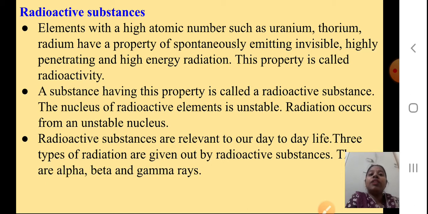The nucleus of the radioactive elements is unstable. So these are all unstable elements, students, and they continuously emit radiations. Radiation occurs from an unstable nucleus. Radioactive substances are relevant to our day-to-day life. Three types of radiations are given out by radioactive substances, students. They are alpha, beta and gamma. So these are the three types of radiations which are given out by the radioactive substances. Okay, am I clear students?